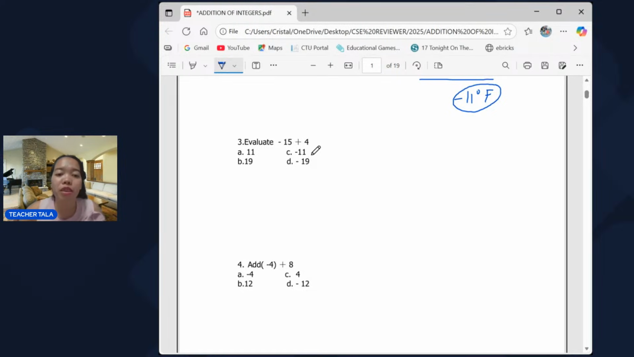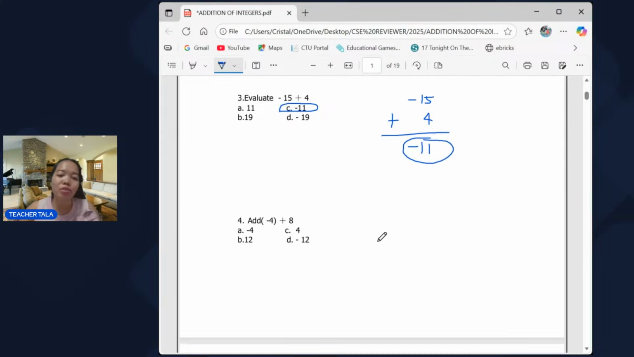So let's have number 3. Evaluate negative 15 plus 4. So negative 15 plus 4, it means they have different signs. So we have to subtract them. 15 minus 4, that is 11. Now take the sign of the greater number, which is 15, and 15 carries the negative sign. So our answer will also be a negative number. So the answer is letter C.